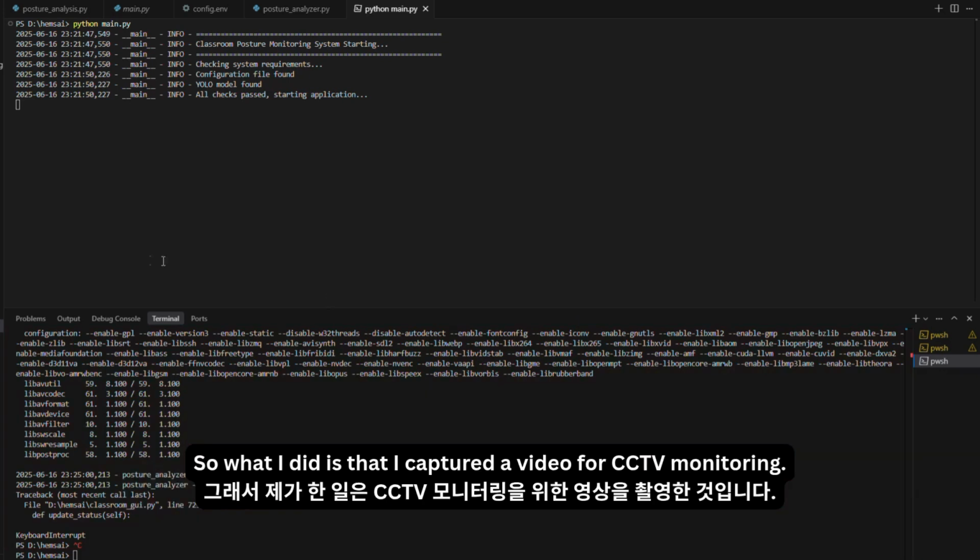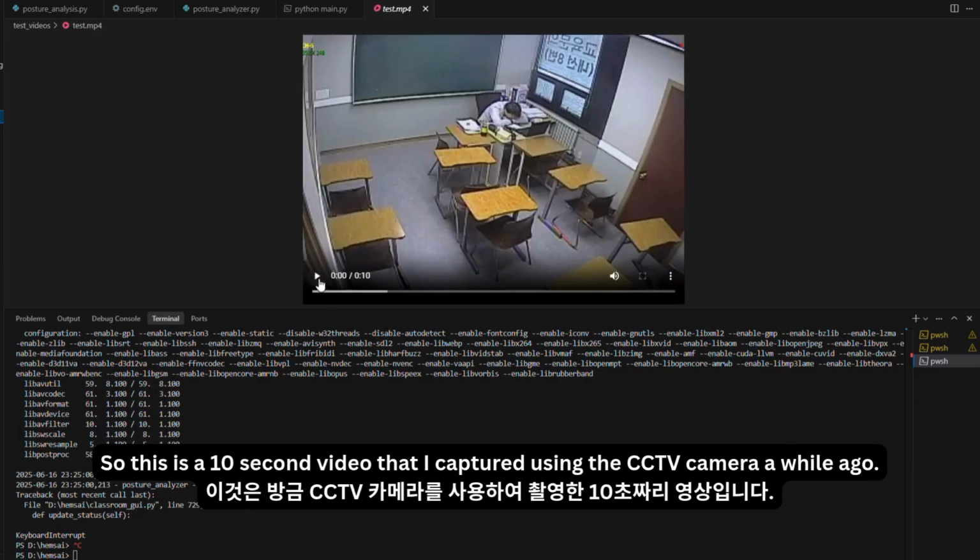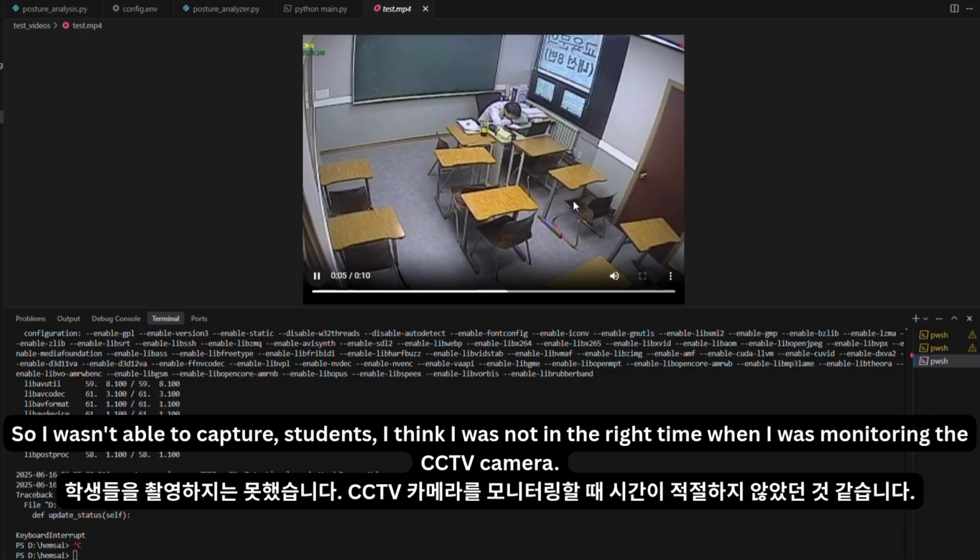So what I did is that I captured a video for CCTV monitoring. This is a 10 seconds video that I captured using the CCTV camera a while ago. I wasn't able to capture students. I think I was not in the right time when I was monitoring the CCTV camera.